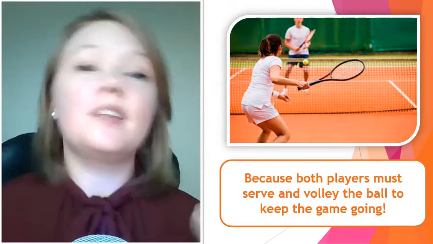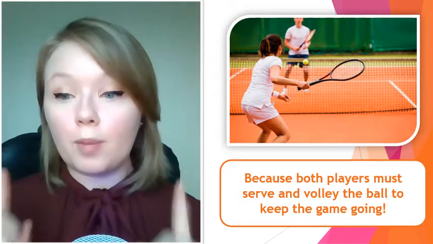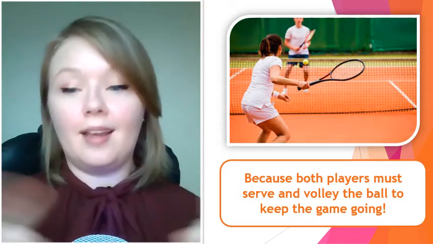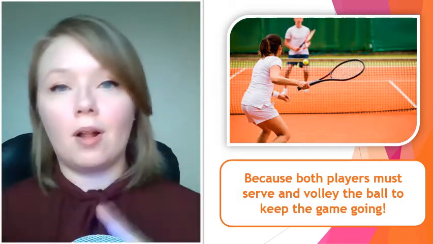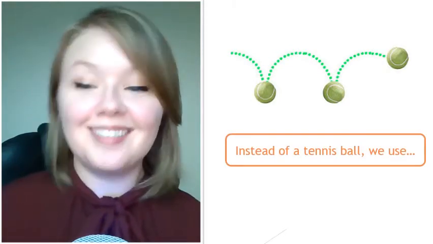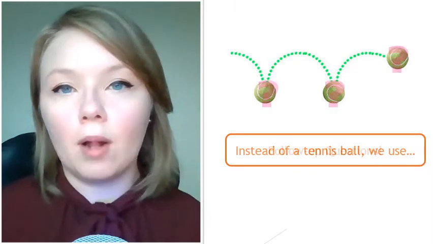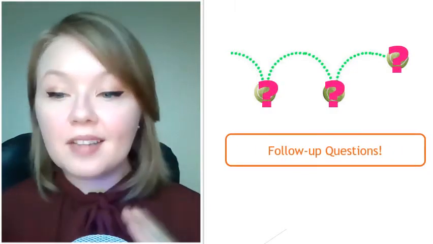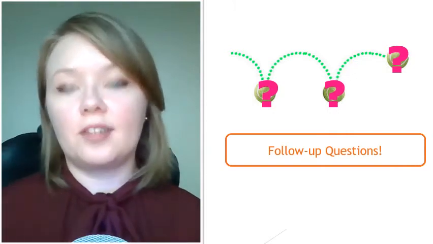Just like this, in a conversation, both people need to be a part of the conversation. And just like a tennis ball, going back and forth between the two people. But we don't use tennis balls in conversation. Instead of a tennis ball, we use follow-up questions. That's the back and forth in a conversation.